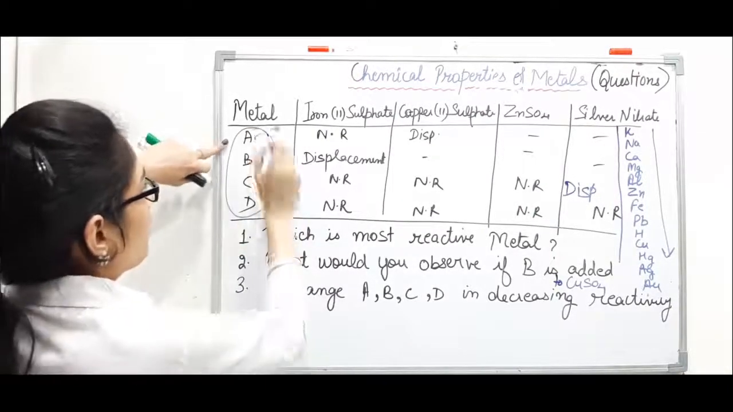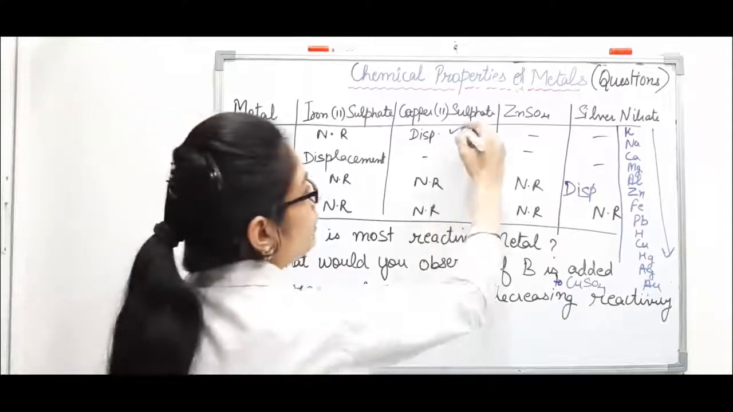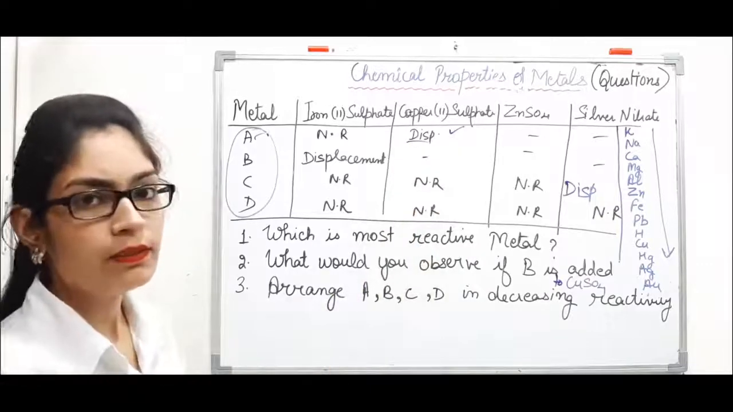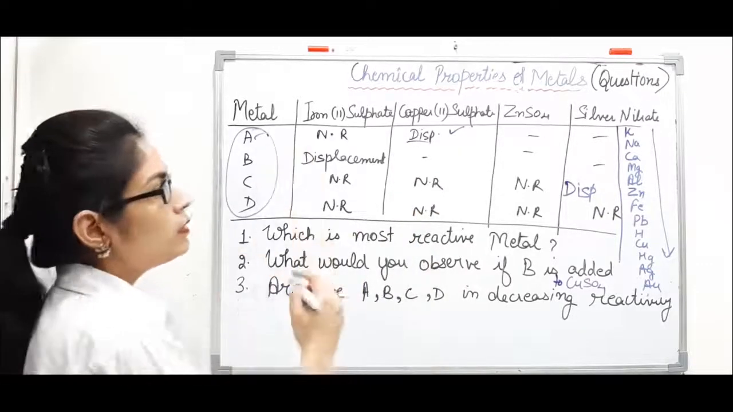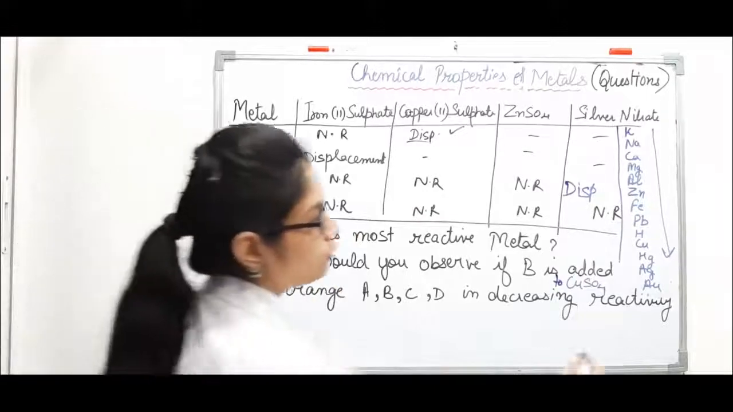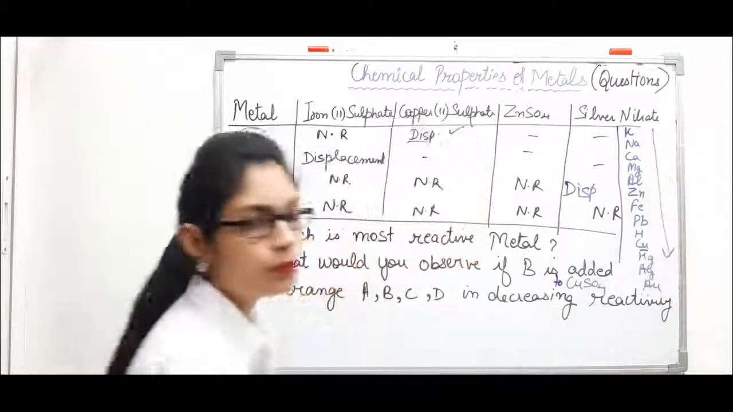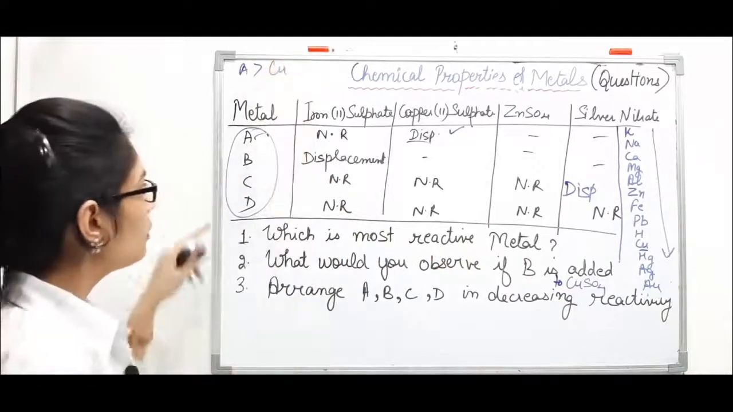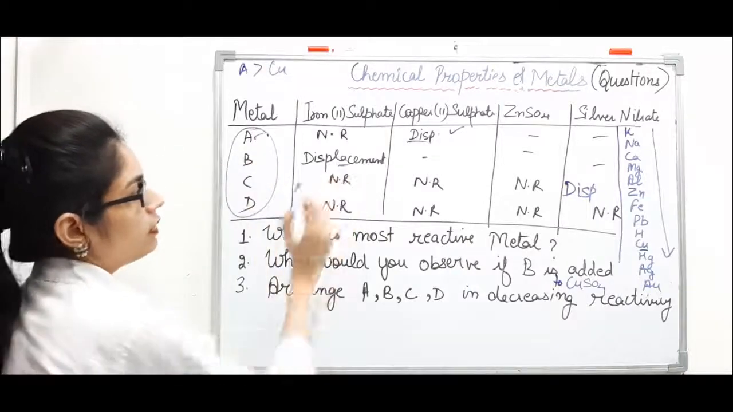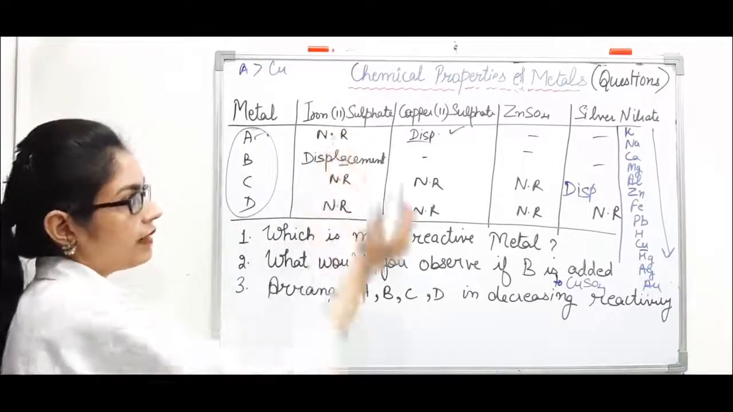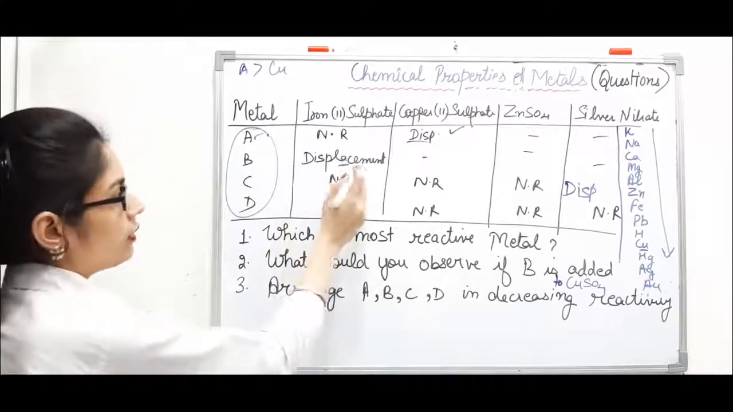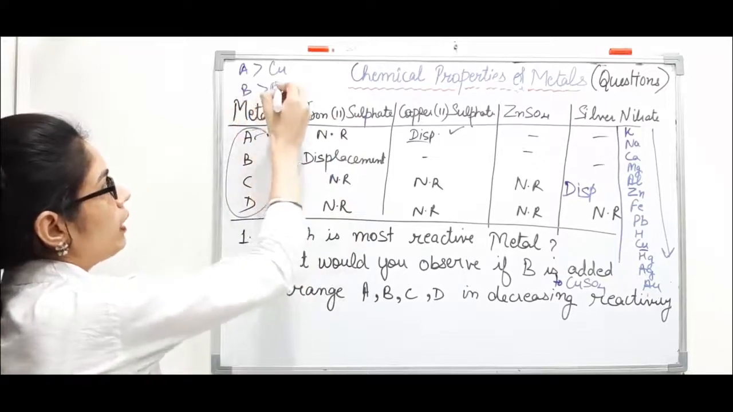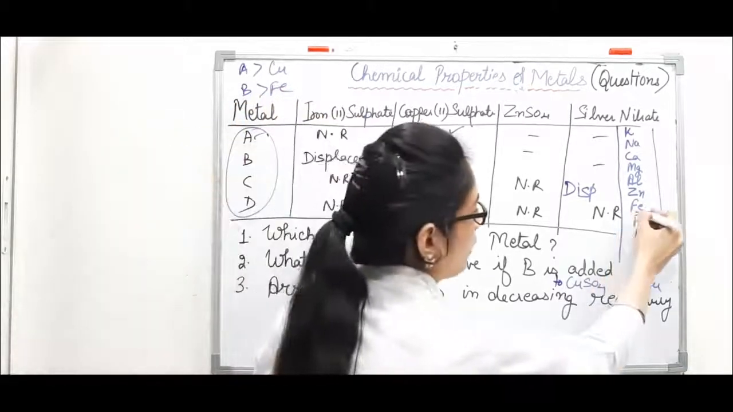If you see metal A with copper sulfate, it is doing displacement reaction. So it is suggesting us that metal A, it is more reactive than copper. So metal A somewhere here, it's more reactive than copper. Metal B, it is performing displacement reaction with iron sulfate, which means if displacement reaction is possible with iron sulfate, which means metal B, it is more reactive than iron. Iron you can see here.